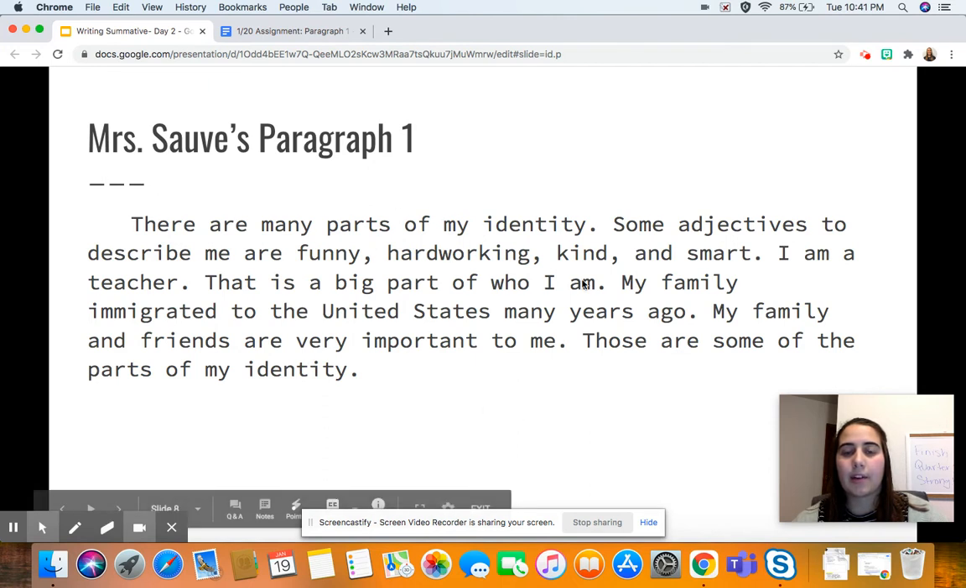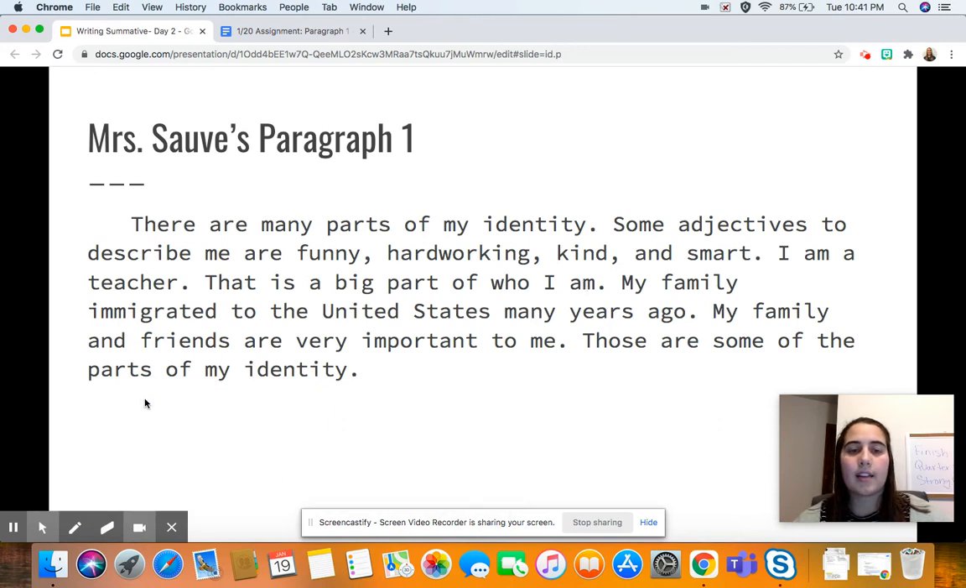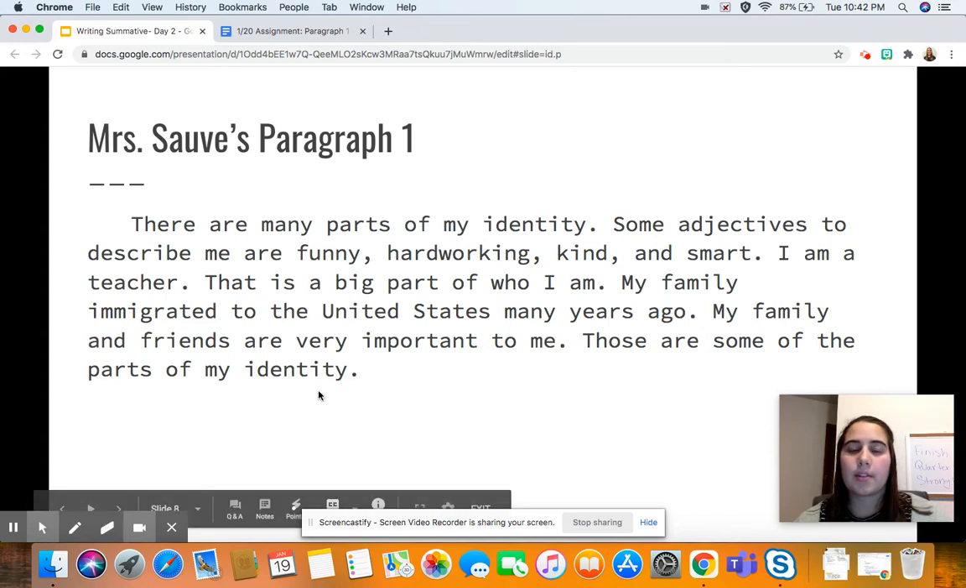So this is my paragraph. Let's see what I have in here. I've already said that I see an indent, and then I have a topic sentence. My topic sentence says there are many parts of my identity, and then I fill it up with lots of details, right? I gave some adjectives to describe me. I said who I am, and I used my vocab word, immigrated, right here, and I said some different things that are important to me. And I ended with my conclusion. My conclusion sentence says, those are some of the parts of my identity.